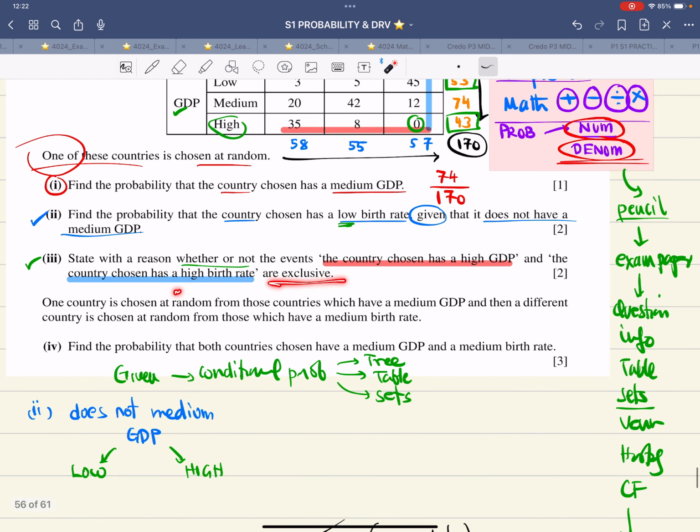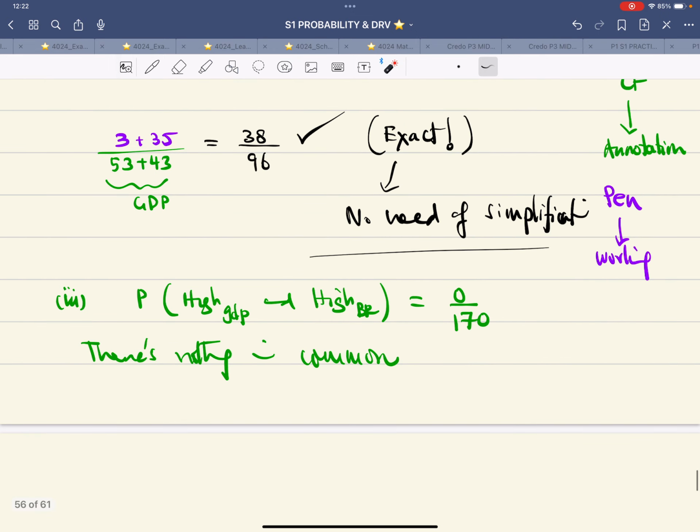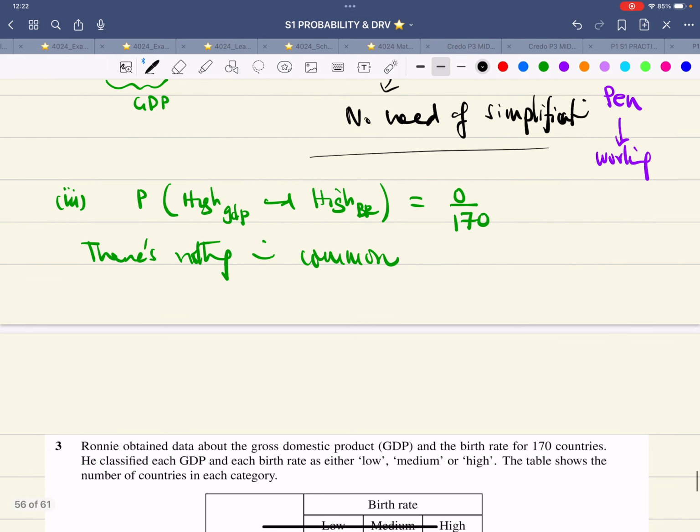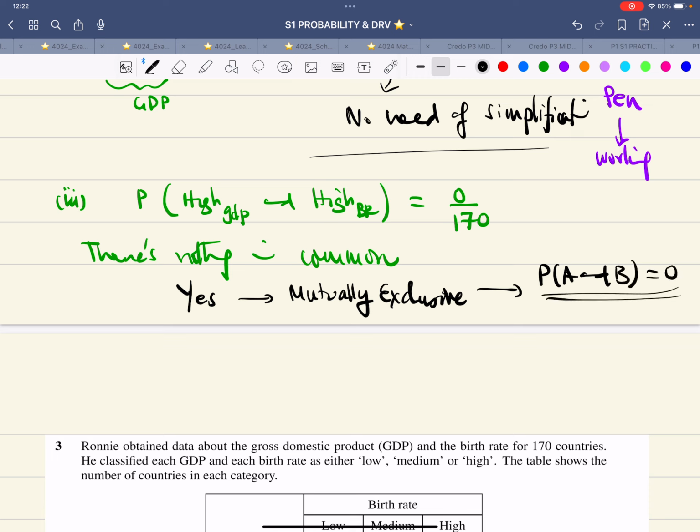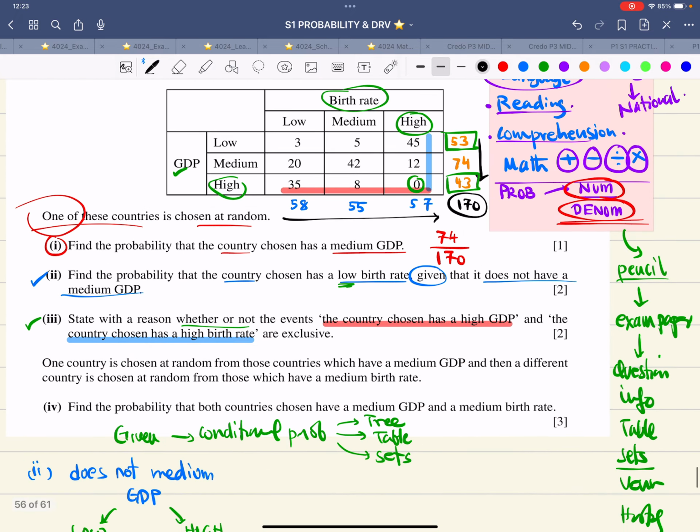They are asking us, are these two exclusive? The answer is yes, these two are mutually exclusive. That is the proper terminology. And why are they exclusive? Because the probability of A and B, A intersection B, is 0. That is the condition for exclusive. There is nothing in common. So the third part is also done.